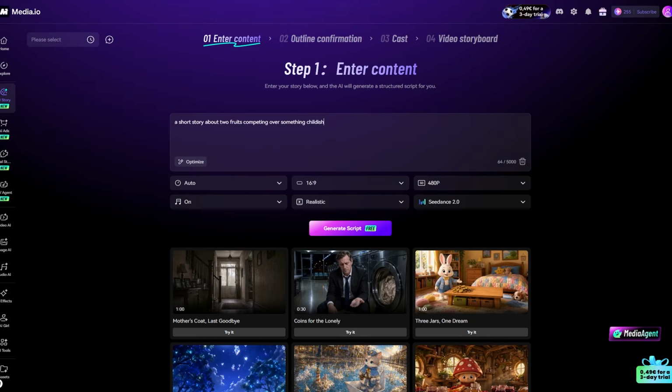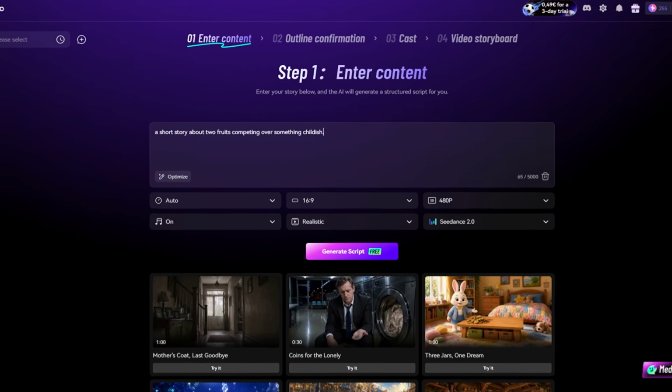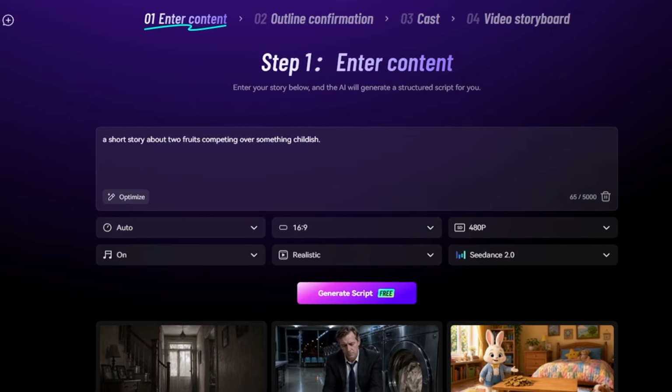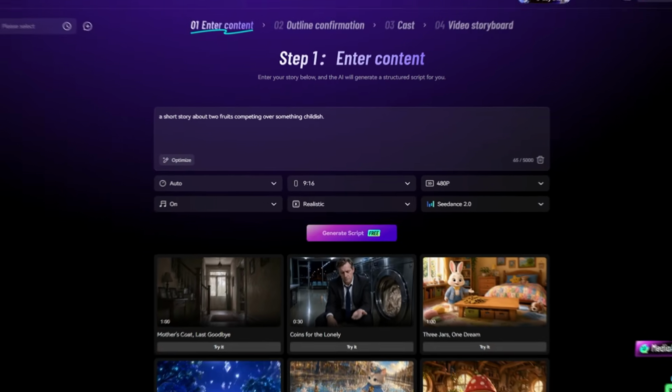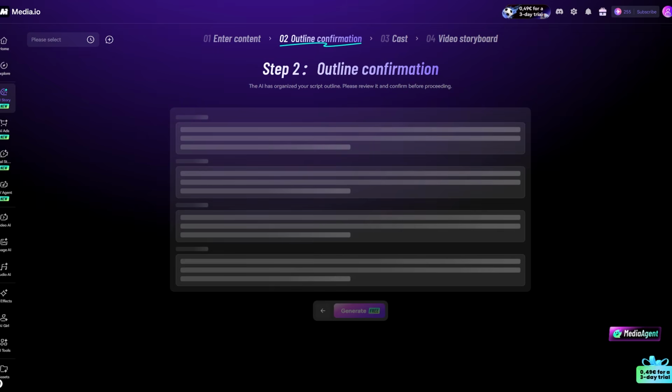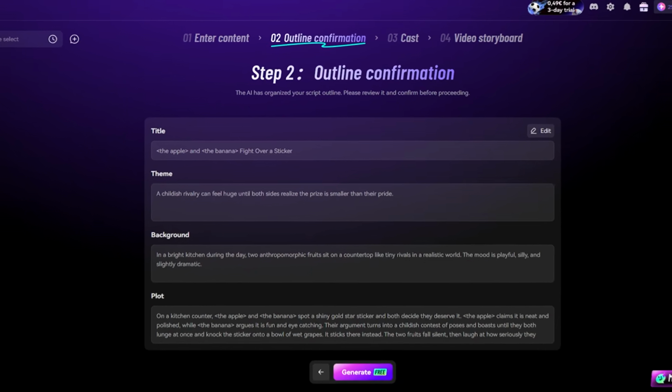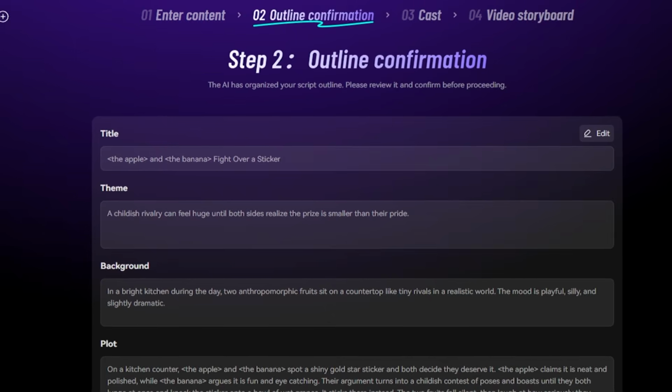To begin, I just typed in a really simple idea. A short story about two fruits competing over something childish. That's it. I didn't even write more than a few lines. From just those few sentences, the AI built out the title, story summary, character introductions, and the scene-by-scene outline entirely on its own.